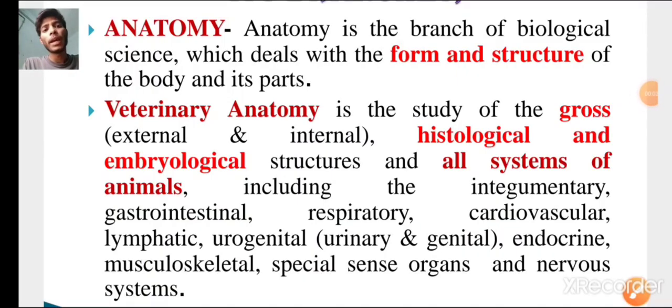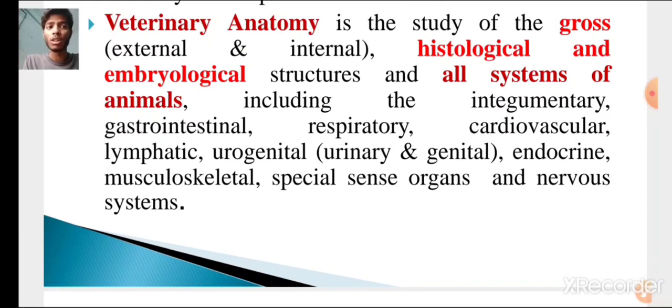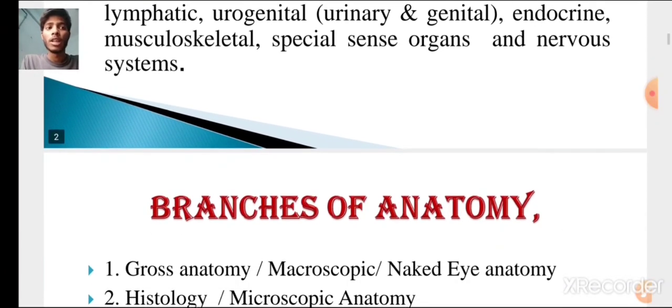What is anatomy? Anatomy is the branch of biological science which deals with the form and structure of the body and its parts. To put it simply, this is nothing but the what, how, and where of the body and its parts. In the case of veterinary anatomy, we will focus on the gross, histological and embryological structure and all systems of animals, such as domestic animals as well as wild animals. And the systems which we will study in anatomy are integumentary, gastrointestinal, respiratory, cardiovascular, lymphatic, urogenital, endocrine, musculoskeletal, sense organs, and finally the nervous system.